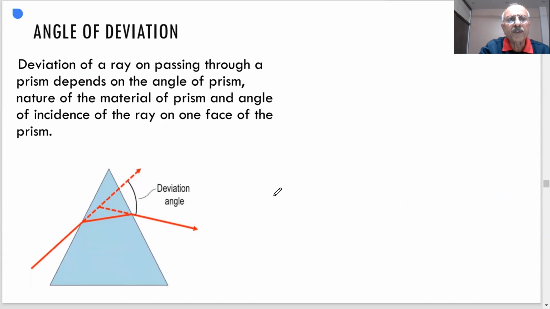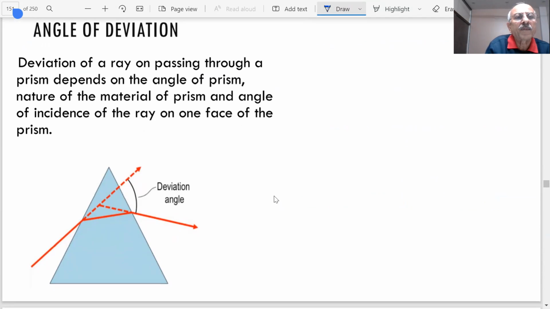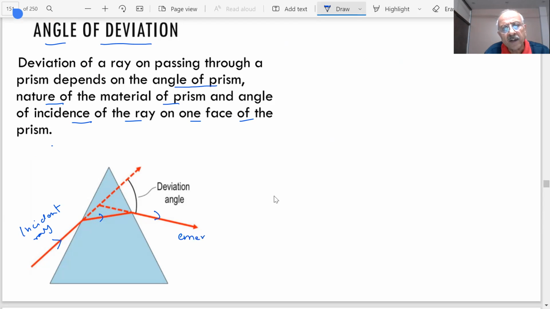So students, one important question has been asked. What is the angle of deviation in a prism? Deviation of a ray on passing through a prism depends on the angle of the prism, the nature of the material of the prism, and the angle of incidence of the ray on one face of the prism. So the ray of light which was passing like this, it didn't go like this, but it went like this and this. So this is the incident ray. This is my emergent ray.